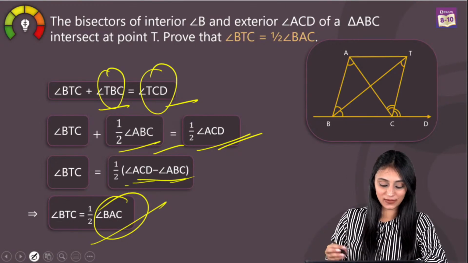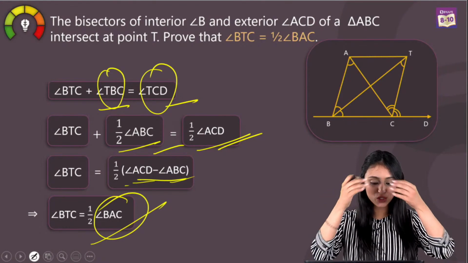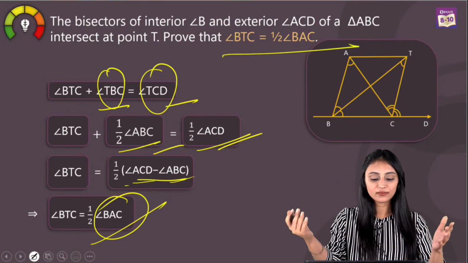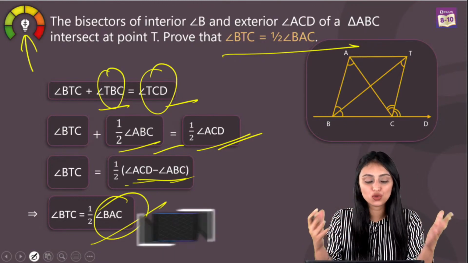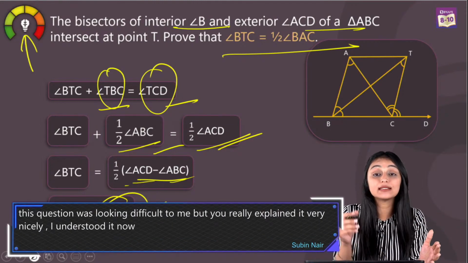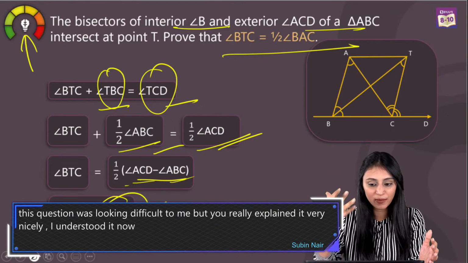All right. So this is what we were supposed to prove in this question, right? So this was very simple. See, it was a difficult level question, but we proved it so easily. All you have to look for is the keywords first, right? Write down the information that you get from there.